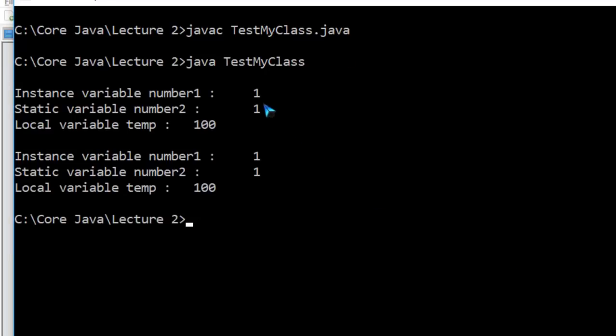Now look at it, 1 100, 1 100, separate copies available. Yes, this is for object 1, this is for object 2. A separate copy for number 1 and number 2 is available. Individual copies are available. Now number 2 from object 1 and object 2 are not shared copies. They are separate individual copies because it is now a data member.